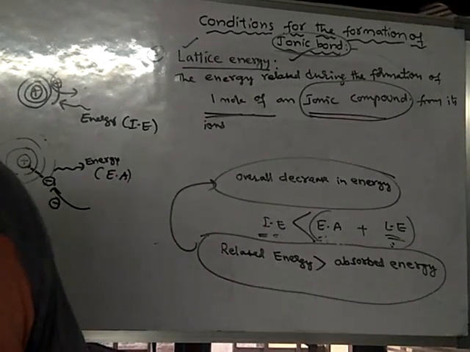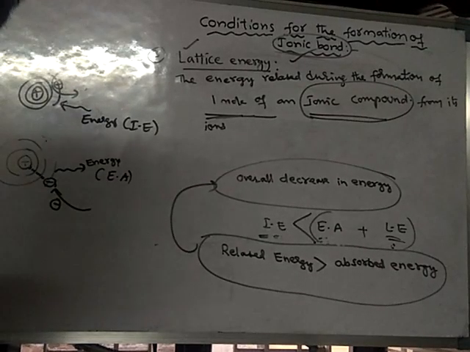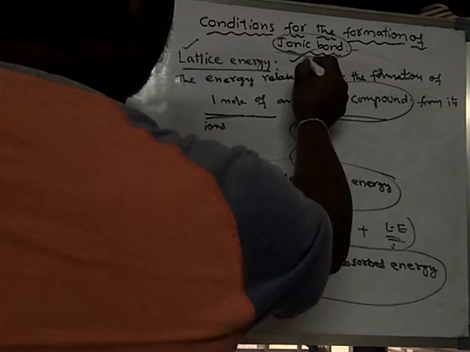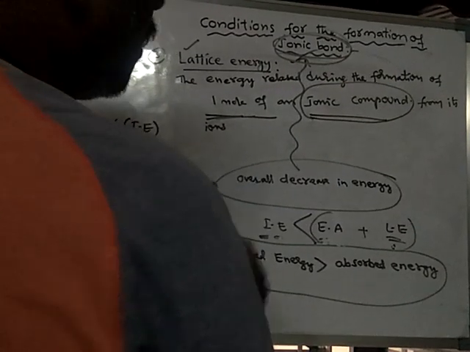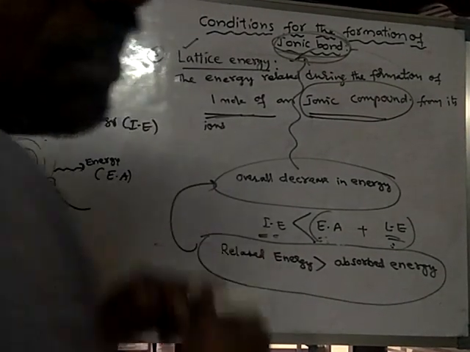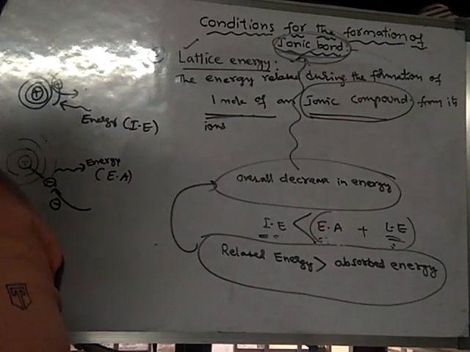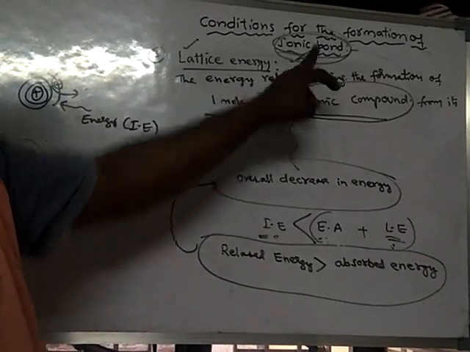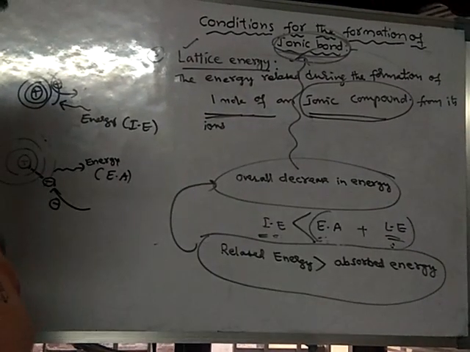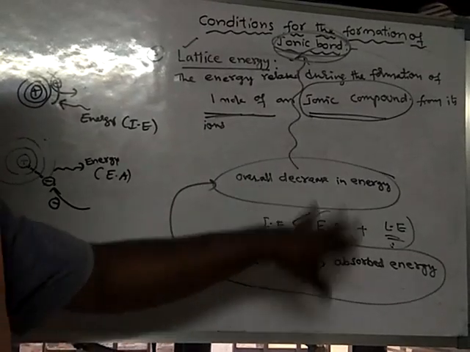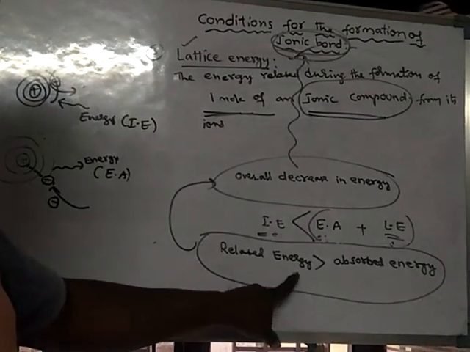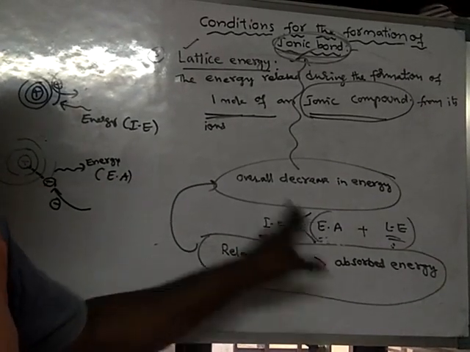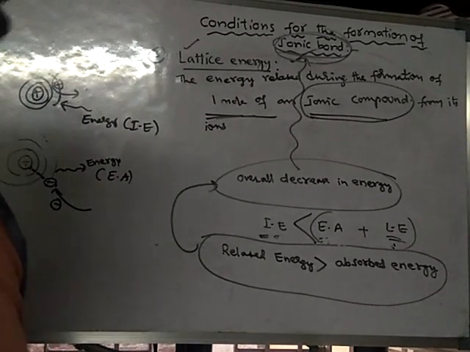Otherwise there won't be an overall decrease in energy. If there is an overall decrease in energy, only under this condition will an ionic bond form. Otherwise, if there is no overall decrease in energy, ionic bond formation does not take place. So that is the condition: the third condition for formation of an ionic bond is that there should be an overall decrease in energy. Overall decrease in energy means released energy should be greater than absorbed energy.